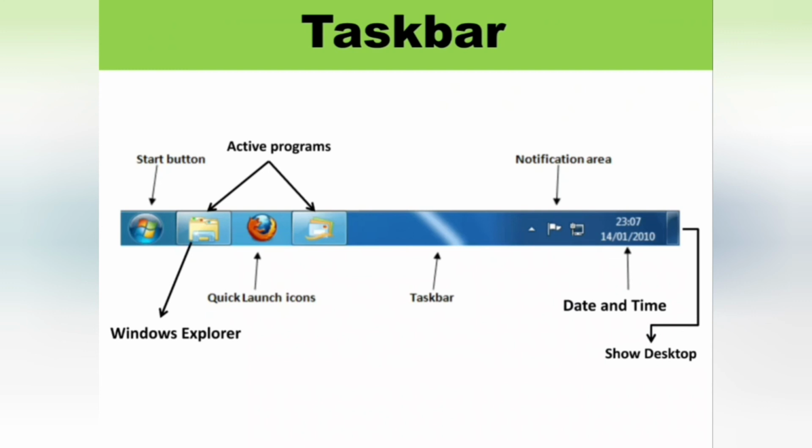Next one, notification area. The notification area displays the icons for settings such as volume control and network status. And the next one is the date and time button. We can click on this button to display the clock and calendar.